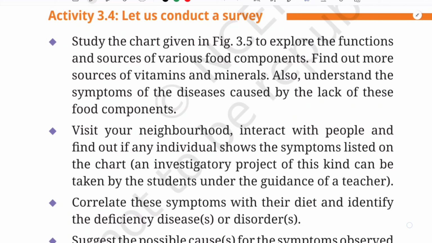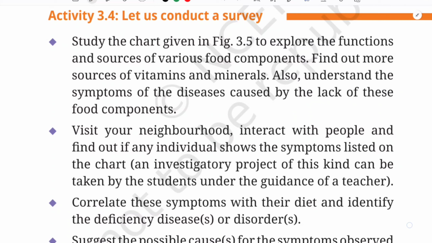In our previous class we explored foods and the practices of cooking, the traditional foods of different regions, and the crops grown in different regions based on climatic conditions. We also started learning about the components of food, that is, the major nutrients: carbohydrates, proteins, and fats, isn't it? In this class we are going to continue learning about the components of food, that is, vitamins and minerals. Before that there is an activity, let us do that.